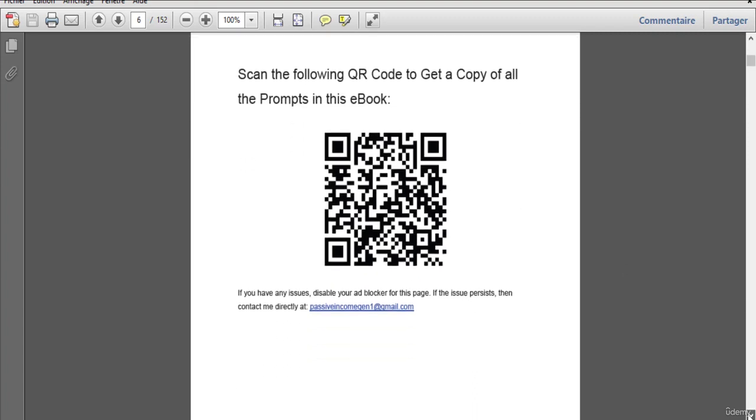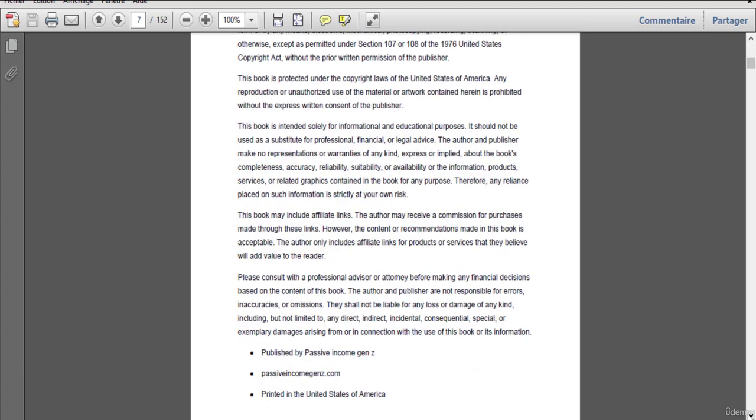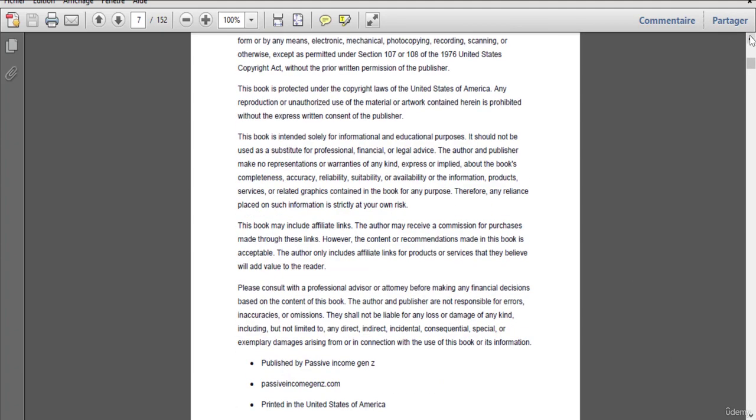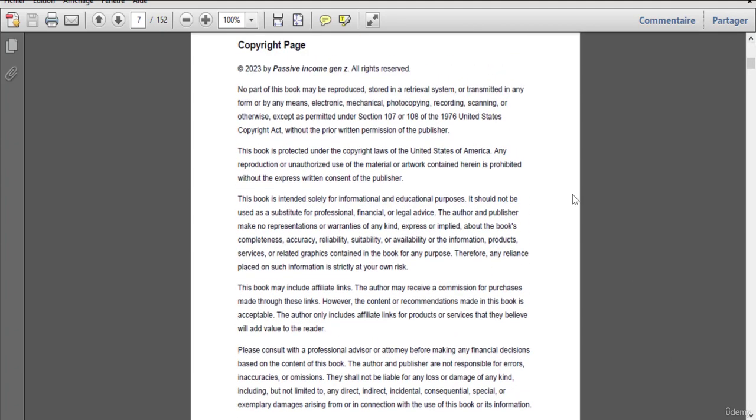Now, let me scroll a little bit more to show you. So this is the copyright page. I'm going to help you build this page. And one thing right now that I want to make clear, okay? I'm quite rigid at this. My students, people that are watching this course, I don't want to cause you any issues, because first of all, I don't want that for myself. And so I'm going to teach you everything that I know regarding copyright, because it's a serious issue. You can fall into a problem if you don't take certain precautions.